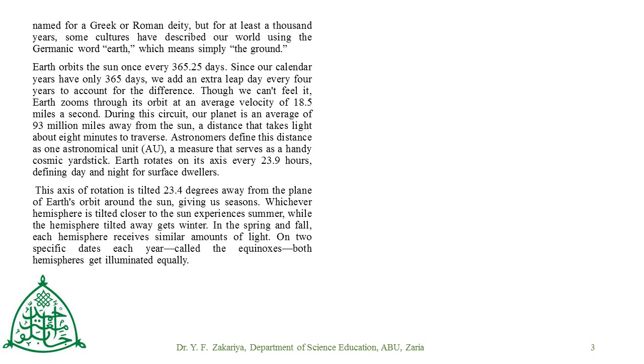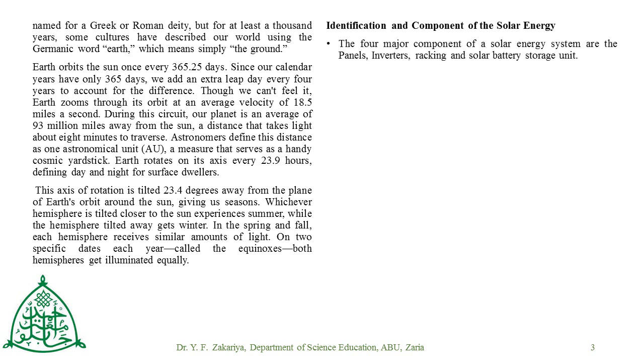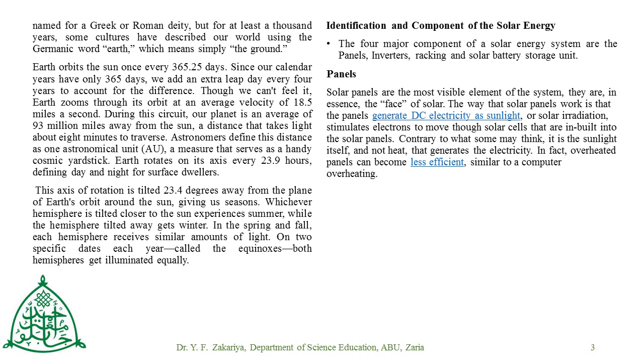Hello everyone, it's me again, Falula Giwa, and I'll be taking you through the identification of the components of the solar energy system. Firstly, we know solar energy is the energy that is gotten from the sunlight. There are four major components of the solar energy system. We have the panel, the inverter, the racking, and the solar battery.